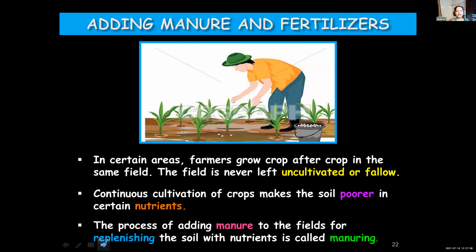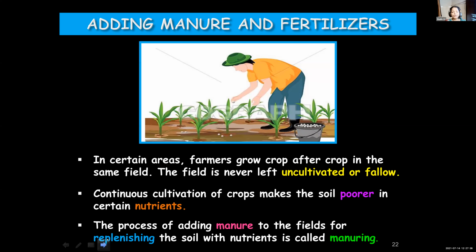The process of adding manure to the fields for replenishing the soil with the nutrients is known as manuring. From the term itself you can understand, adding manure to where? To the soil. What for? For regaining, replenishing the nutrients. Manuring means we can add even fertilizers also to replenish the soil with the nutrients.